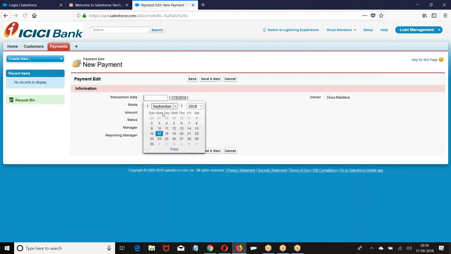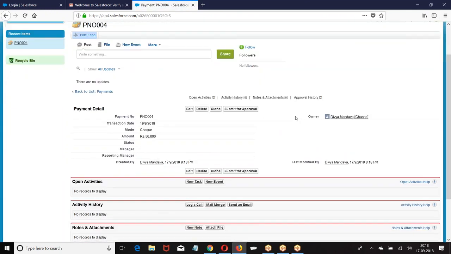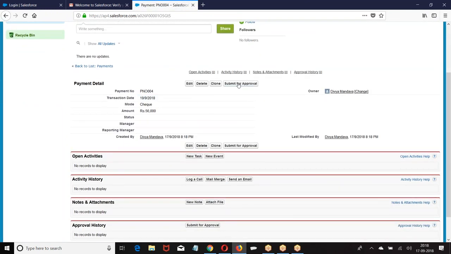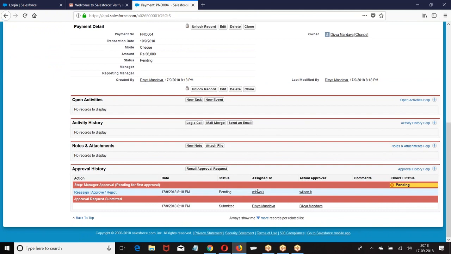New. We have submit for approval. You have submitted the record for approval. Automatically the record is submitted to Wilson. Status is what? I told immediate action. Once you submit, initial submission action. Right. Then go to Wilson.